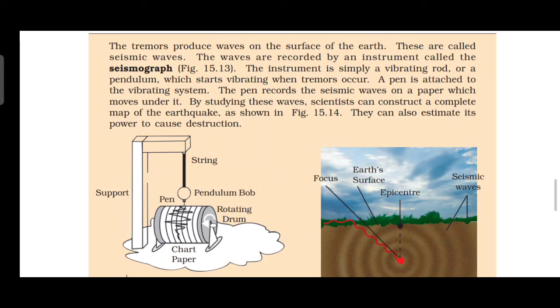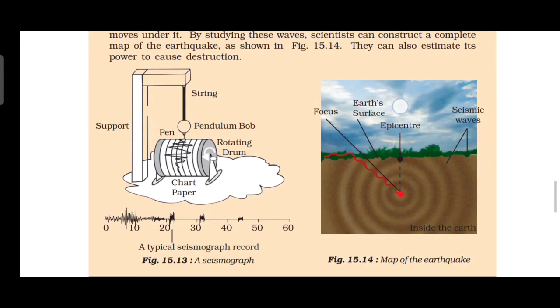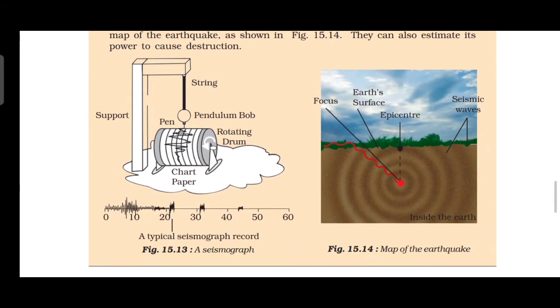The instrument is simply a vibrating rod or a pendulum which starts vibrating when tremors occur. A pen is attached to the vibrating system. The pen records the seismic waves on the paper which moves under it. See the picture, ma'am? Picture 15.13. A seismograph is shown, right? In the seismograph, they have what? Rotating drum, pen, chart paper, then string.